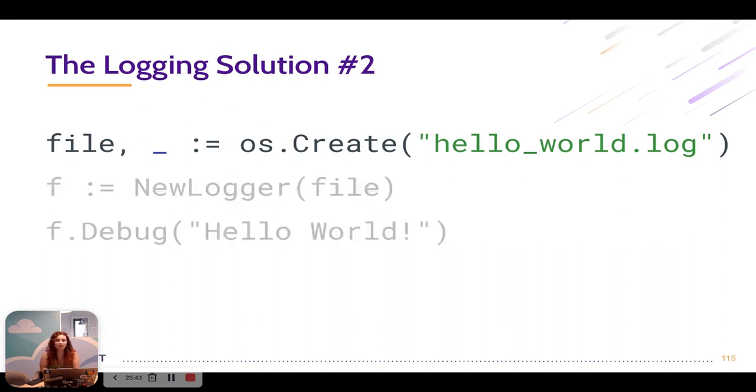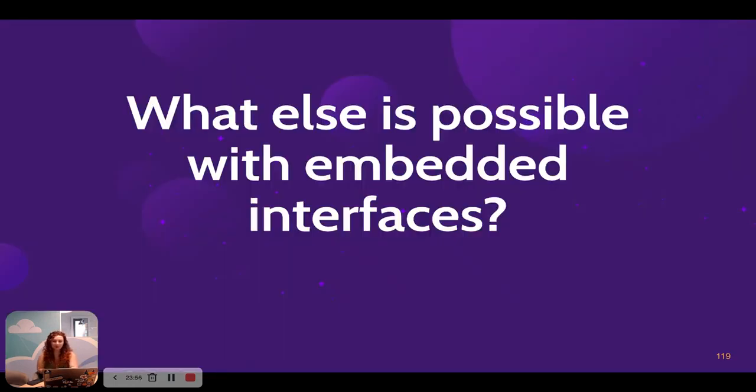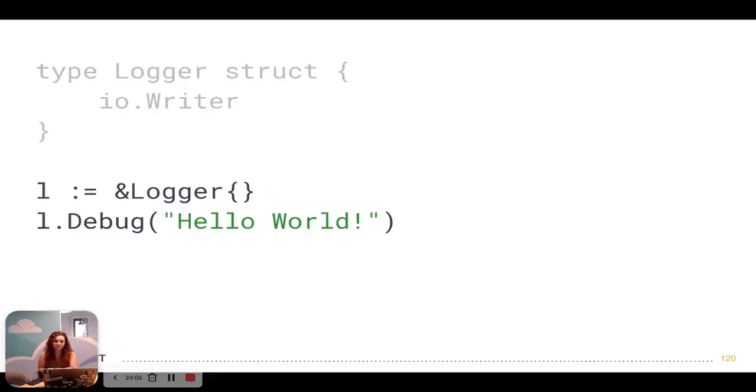Now, we can also create a file, create a new logger around that file, call the debug method, and log to a file. Great, so everything here works. Now, this kind of made me question what else is possible with embedded interfaces. And there are two things that I just went ahead and tried.